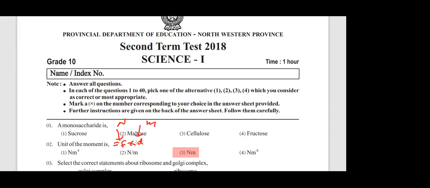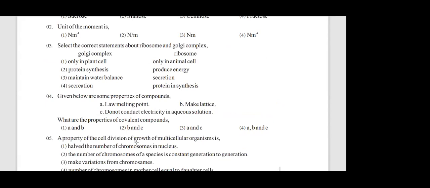Right. Then next one. Question number 3. Who can give me the answer? Statement about ribosomes and Golgi complex. Third MCQ. Any volunteers? I'll ask the answer from Pulsara, Senuka, Nisula, Dahamdi. Secretion and protein synthesis. Fourth answer. Yeah, very good. Answer is for secretion, Golgi complex, and for ribosomes, protein synthesis. What is the main function of ribosome? Protein synthesis. If you know at least the main function of ribosomes, then you can get the answer easily.